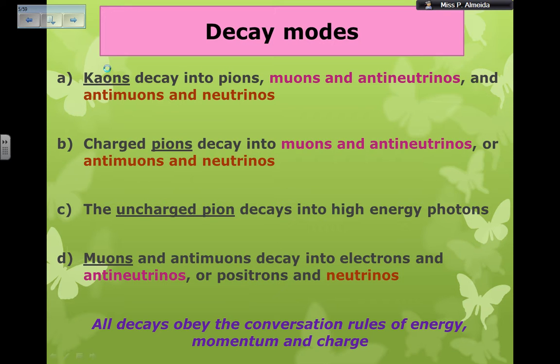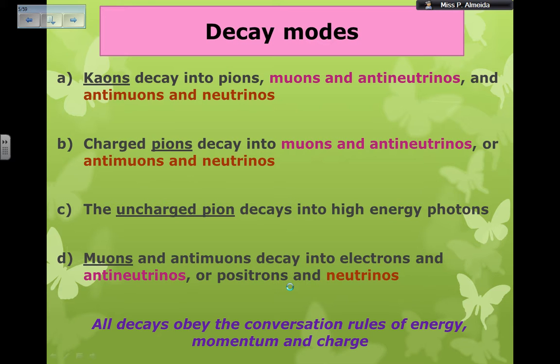Now, in the kaons and the charged pions, if I have muons and antineutrinos together, so negative charge and then antineutrinos, if my muons decay, I'm going to have electrons, negative charge, and antineutrinos. Let's look again at the top. Then I could have antimuons and neutrinos. In this case, the muons would decay, and if I get electrons, it would be antineutrinos, right? So positrons, it would be the neutrinos. Remember, antimuon here, positron here, which is the antiparticle of the electron.